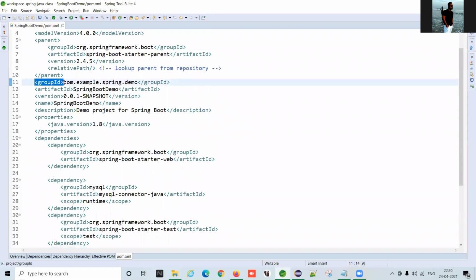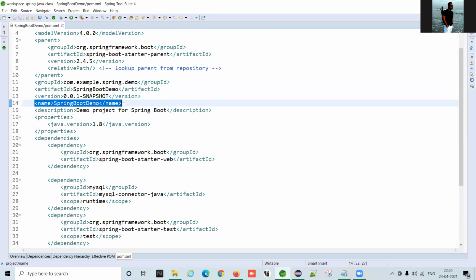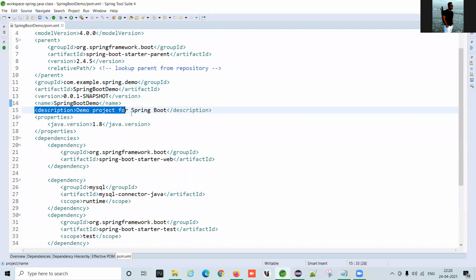Group ID, remember, com.example.spring.demo. Artifact ID, Spring Boot demo. Version 0.0.1 snapshot. Project name, this one. Description, I hope you guys have remembered these things. Description, project demo for Spring Boot.